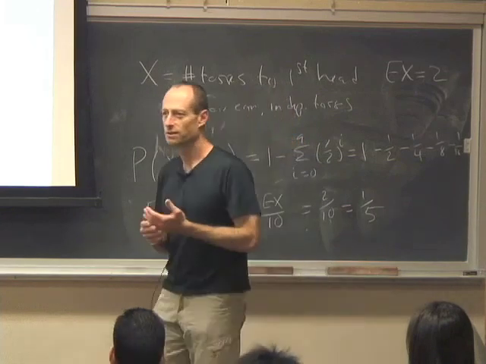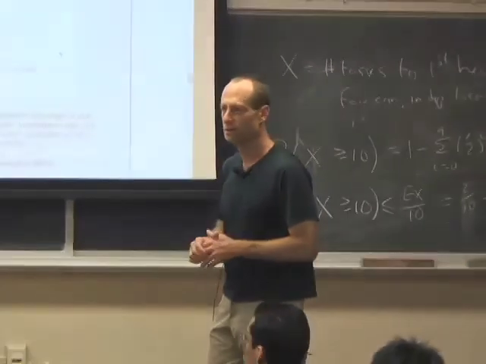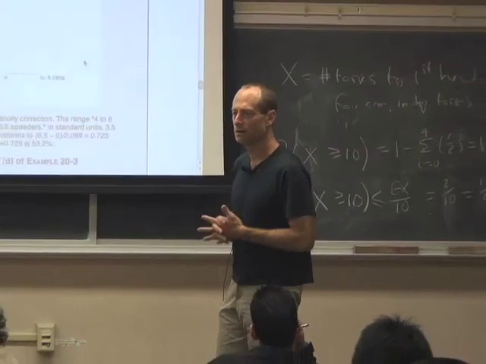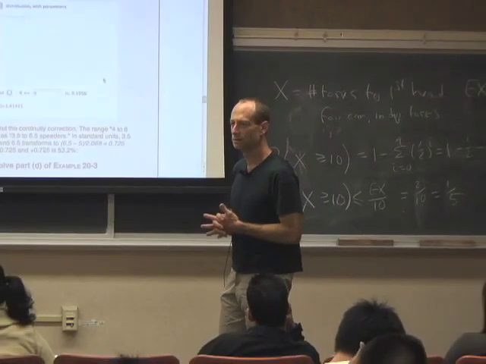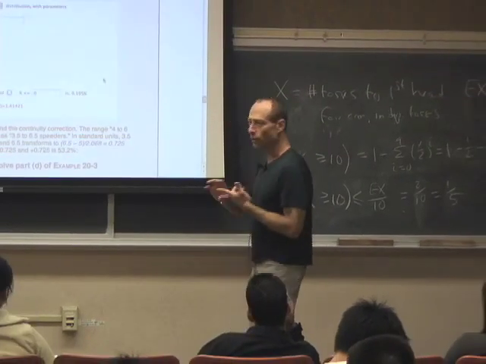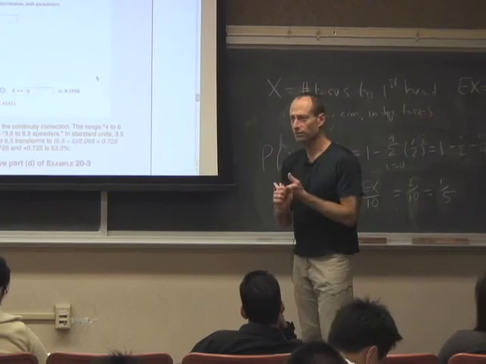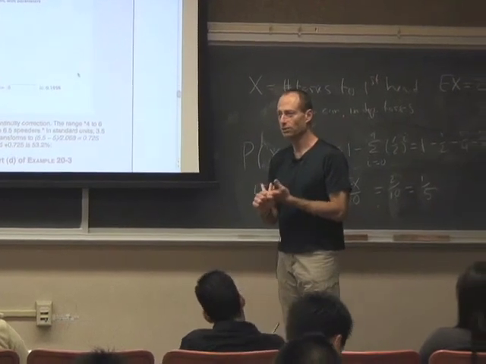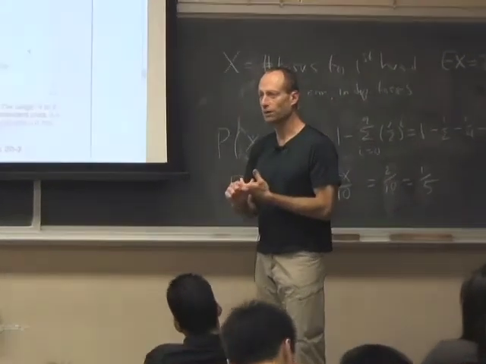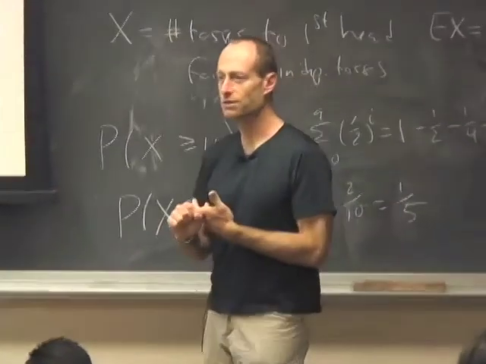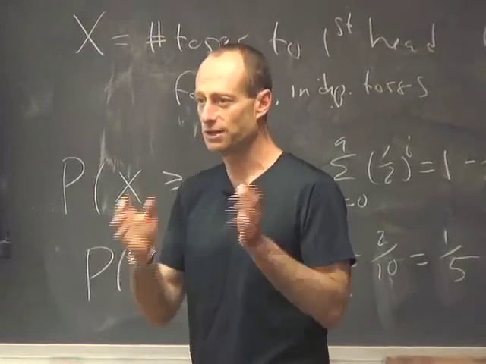In terms of using Markov's inequality for random variables: if we have a random variable that can't be negative, the probability that it's negative is 0, then Markov's inequality gives us a quick and dirty way to find an upper bound on the chance that that random variable is very big.